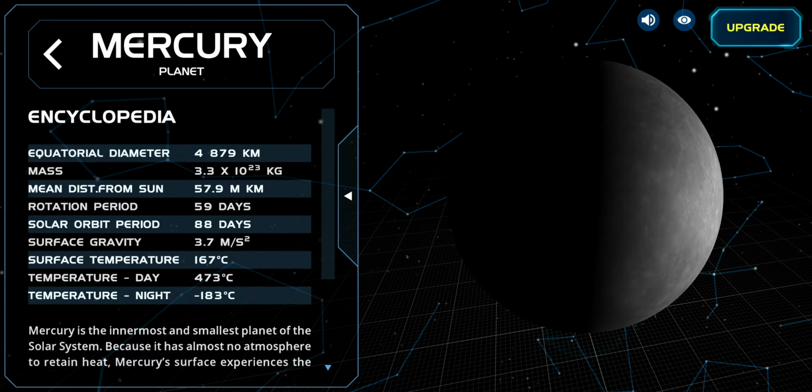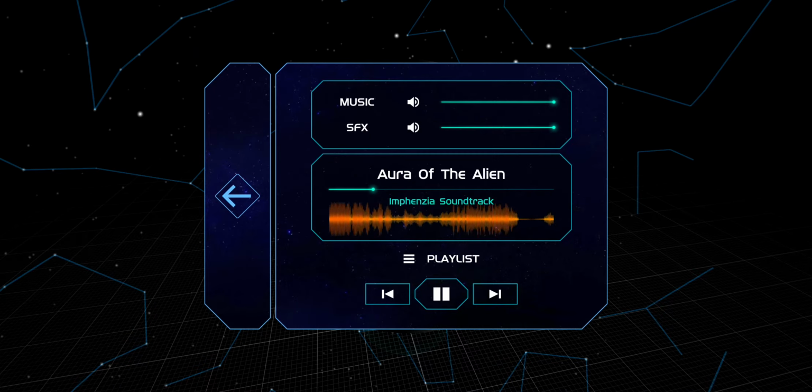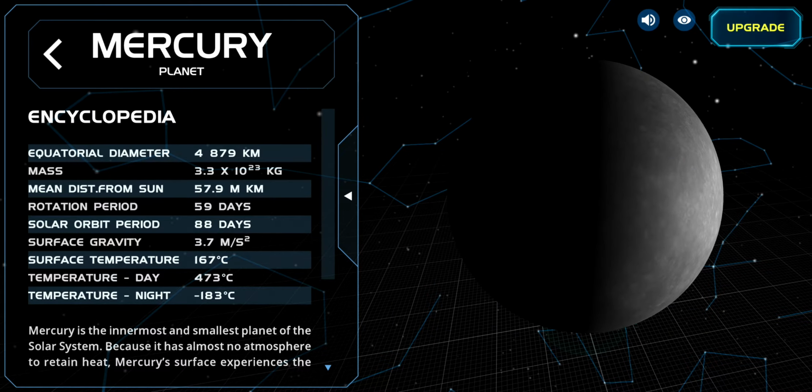Encyclopedia: it has an equatorial diameter of 4,879 kilometers. Mass of 3.3 x 10^23 kg. Mean distance from Sun 57.9 million kilometers.